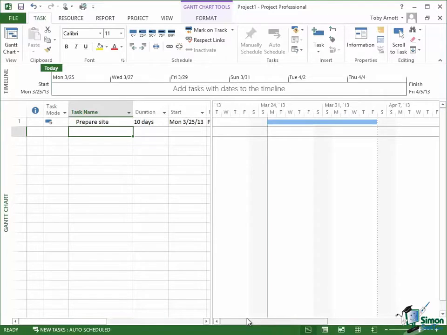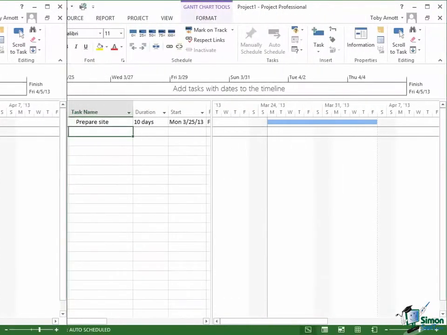And generally speaking, when you're dealing with all of these types of view in Microsoft Project, you're going to need to adjust the widths of columns and this separator between the two halves of the view in order to be able to see everything. Now your display is probably showing a different amount of a project to mine because it will depend on the resolution of your screen, whether you're widescreen and so on. So if you can't see what I can see, if something's missing, if something's running off the screen, just get used to adjusting the settings, the widths of the columns in the way that I've just done. So now back to what we were just doing.